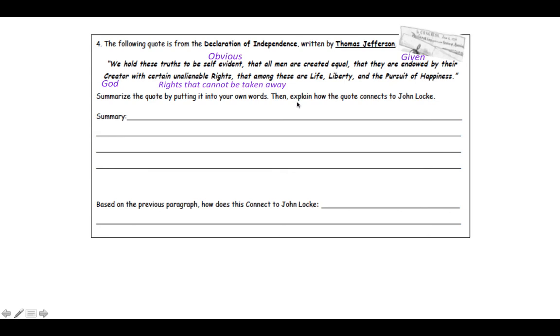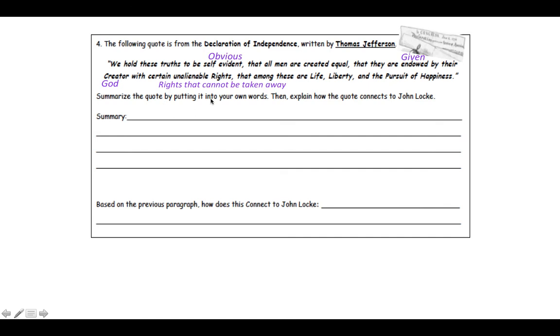So if I reread that and explain what those words mean now, we hold these truths to be obvious. All men, all people are created equal, and that they were given certain rights by their Creator, these rights that cannot be taken away from them, rights such as life, liberty, and the pursuit of happiness. Now, 2 of those words should sound very familiar because we just talked about them a moment ago. And then instead of property, he uses the phrase pursuit of happiness, right? So John Locke says you have 3 rights, life, liberty, property. And Thomas Jefferson, inspired by Locke, says that you have the rights to life, liberty, and the pursuit of happiness.